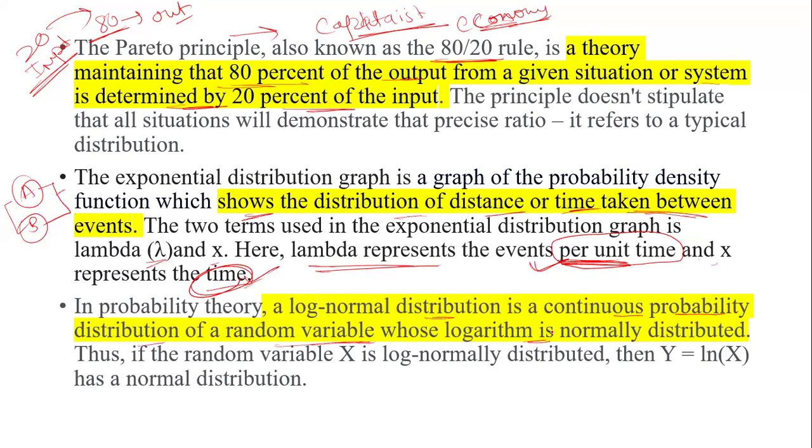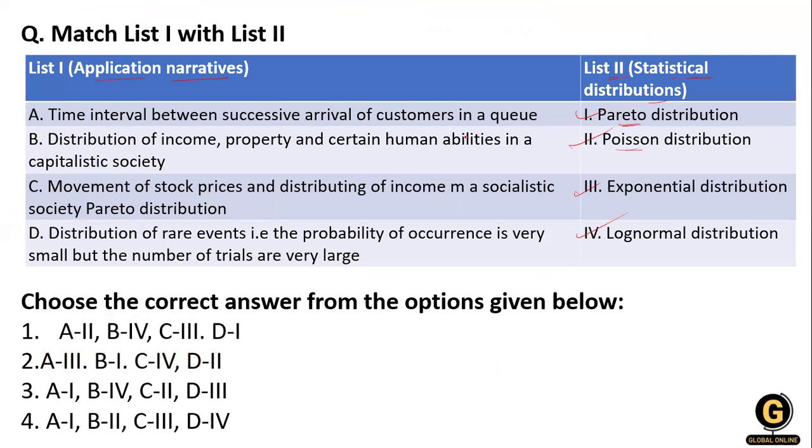Now let's move toward our question. What is the Pareto distribution? The Pareto distribution is about the 80-20 rule, and it is applicable to a capitalist society. So read the sentences one by one. The distribution of income, property and certain human abilities in a capitalist society is related to the Pareto distribution. So B matches the first option.